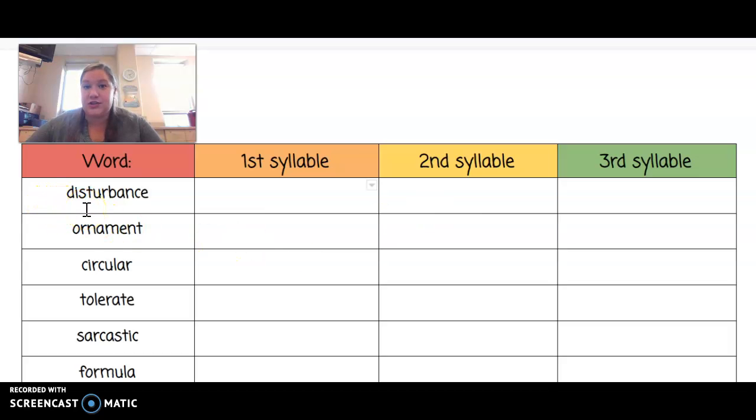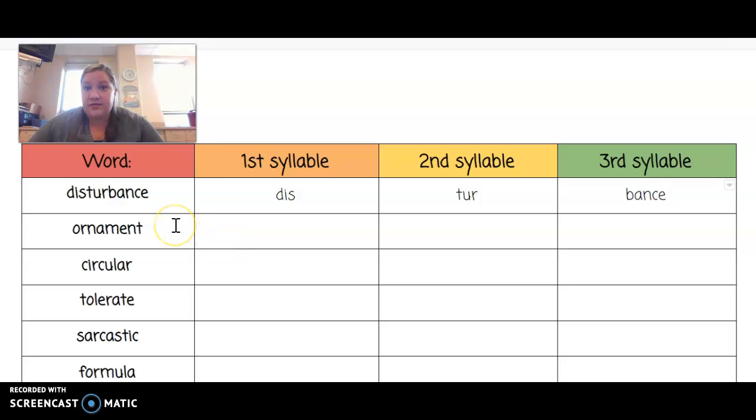This word is disturbance. Usually the U would say an "uh" sound, but when it's combined with the R, it comes out with a different sound. If you have trouble figuring out the syllables, clap them out. I know that dis is our first syllable, so I'm going to click my mouse into the first box and type D-I-S. The next syllable is tur, T-U-R, and then the third syllable is bance, B-A-N-C-E. Those are the three syllables that make up the word disturbance.